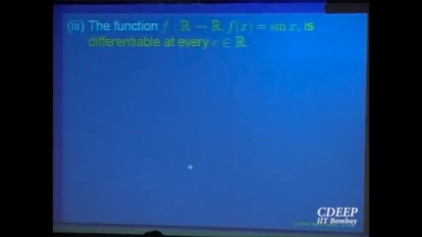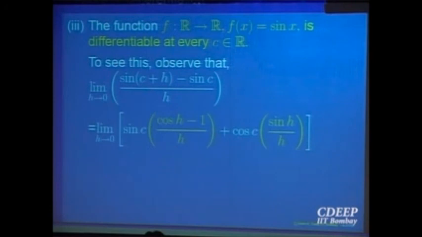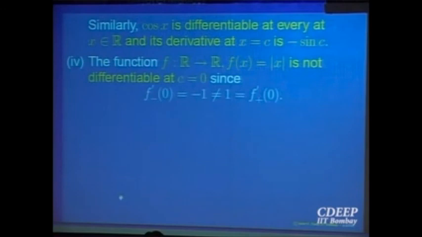Just for completeness' sake, sin x and cos x are all differentiable functions. We are not proving them. There is a proof, but the point is we have not defined what sin and cos are. So all these things follow once they are properly defined. Using your trigonometric identities, you can prove the derivative of sin is cos. Similarly, the derivative of cos is minus sin.